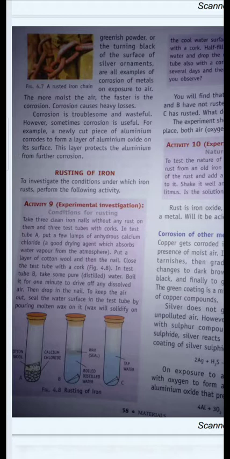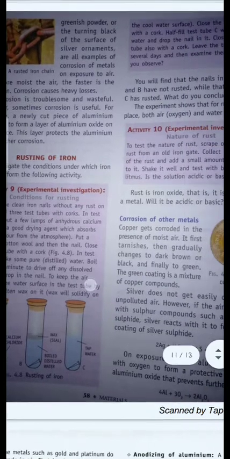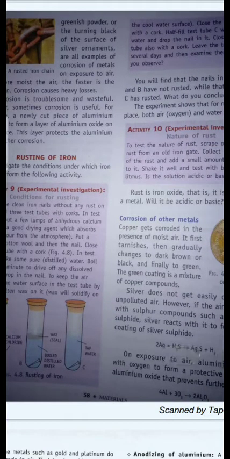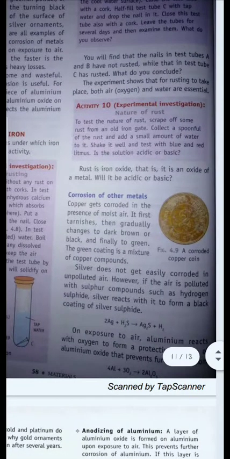And this rusting makes the iron material very weak. It can be easily broken, which is not possible when it was fresh or when it was not corroded. So rusting of iron mainly corrodes the metal and weakens it to that extent that it can be broken so easily. Okay, I'm referring to the rusting of iron. So what is rust? Rust is an iron oxide which makes the metal very weak.